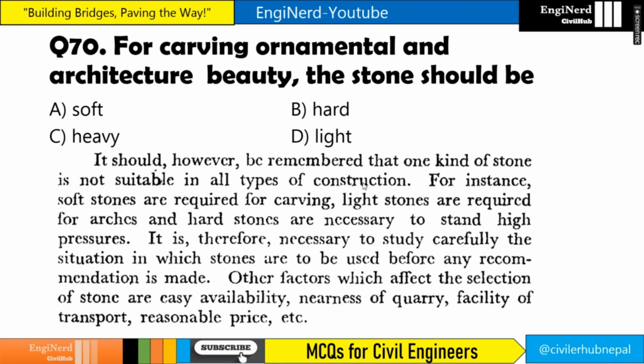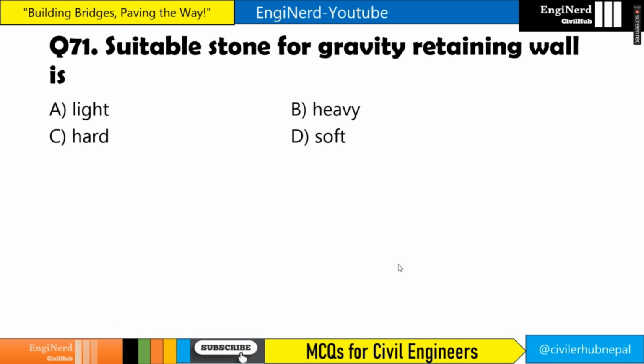If you see here, the light stones are required for arches. Hard to stand high pressure, right? High pressure. And for carving, it should be soft. Suitable stone for a gravity retaining wall should be what? Heavy, because it needs to resist backfill pressure. So it should be heavy for stability.